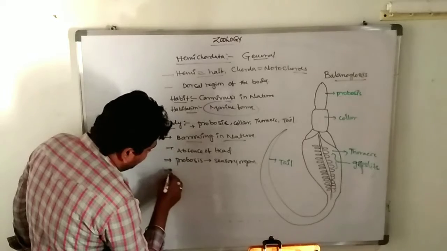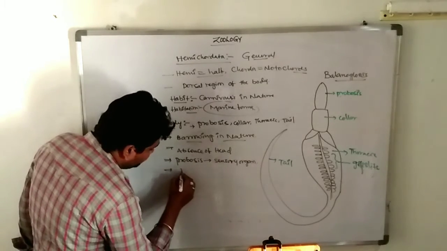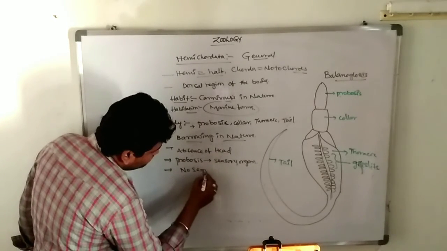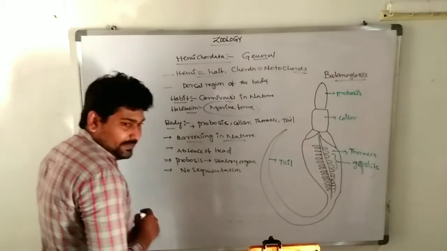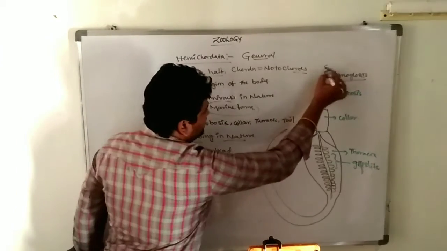There is no distinguishing into any segments. There is no segmentation. Example, Balanoglossus.